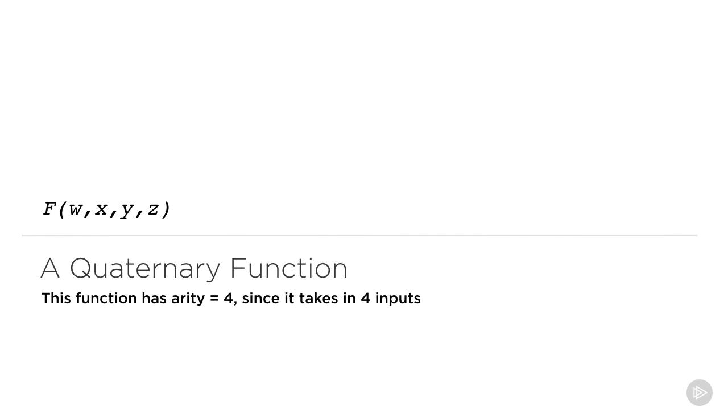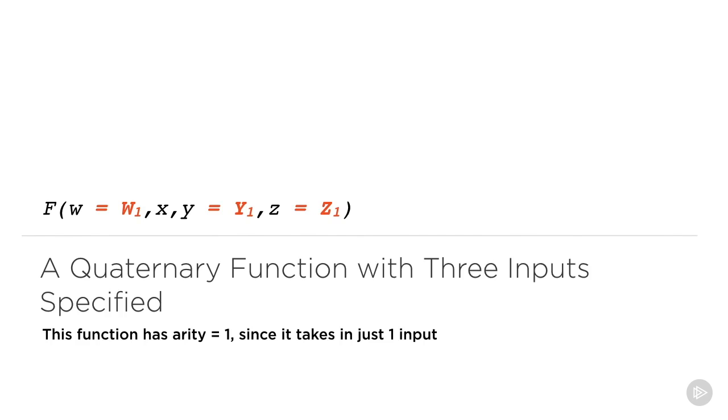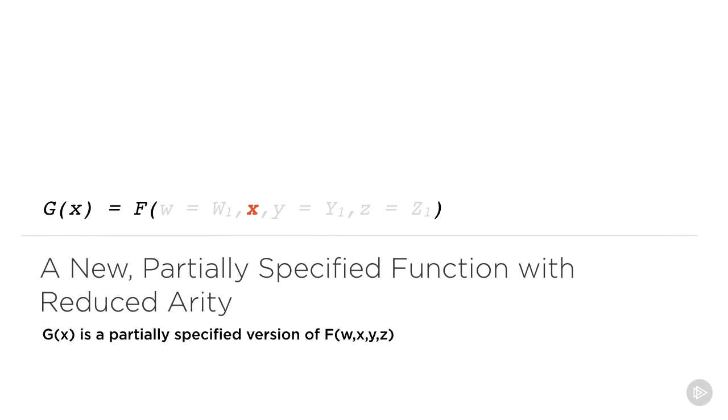Now, let's say that we wanted to assign specific values to 3 out of 4 of these inputs. Specifically, we want to fix the value of w to be w1, y to be y1, and z to be z1. When we do this, the result is also a function. This is a unary function because there's now only one free input, and that's x.